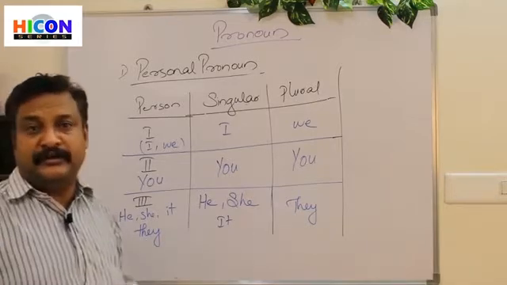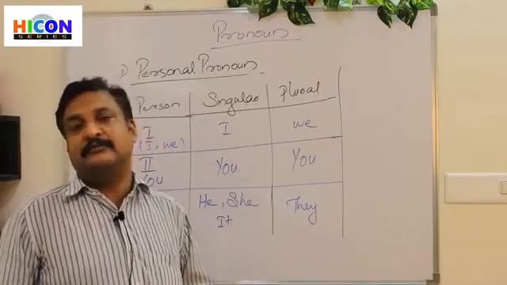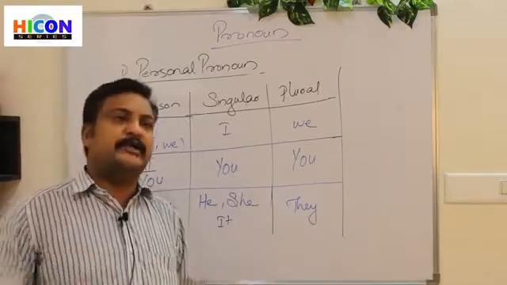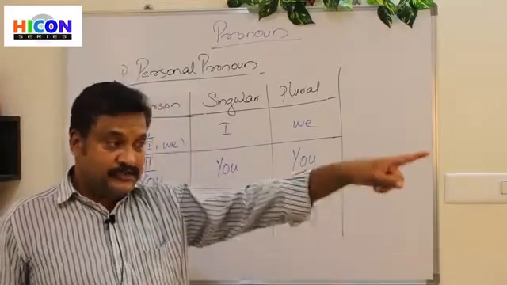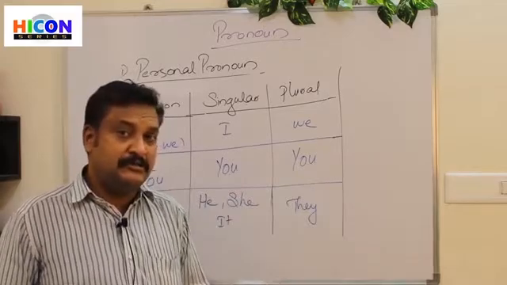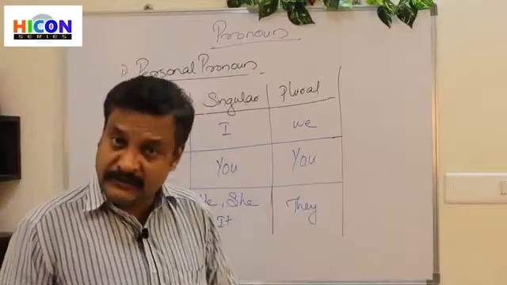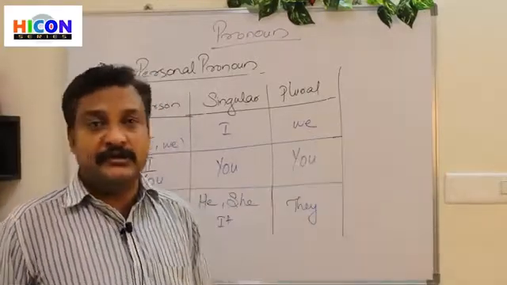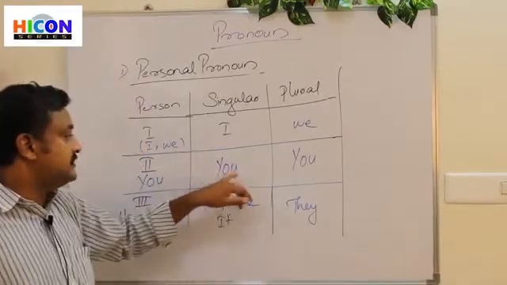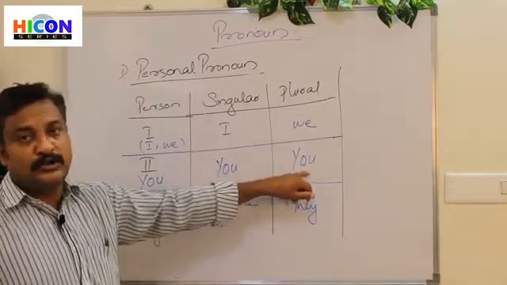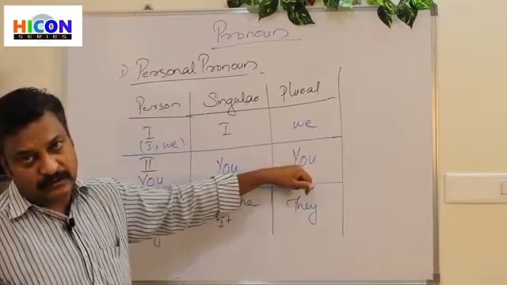You and your friend got late for the class. For example, during the break time, you went and played in the ground and you came late for the class. And the teacher said, you stand outside. What does it mean? One of you should stand out or both of you should stand out? Yes, both of you should stand out. So you can be used for a single person or for more than one person. So it can be either singular or plural.